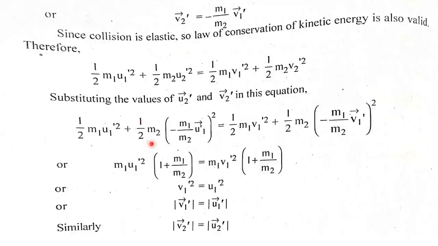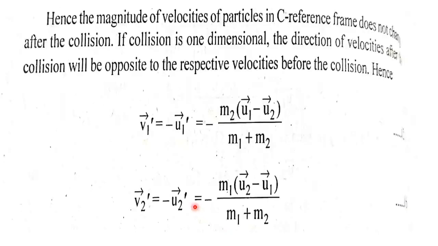Means the magnitude of v1 dash equals u1 dash and the magnitude of v2 dash equals u2 dash. So we can say that in the C reference frame the magnitude of the velocities of the particles does not change after the collision.